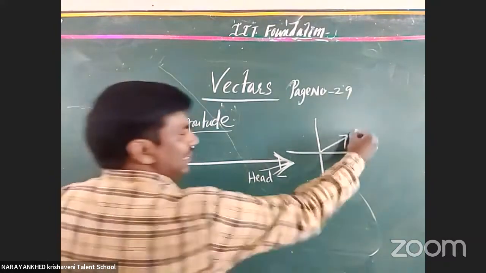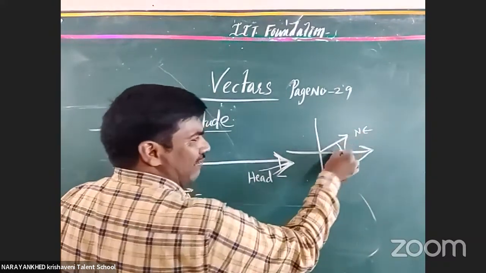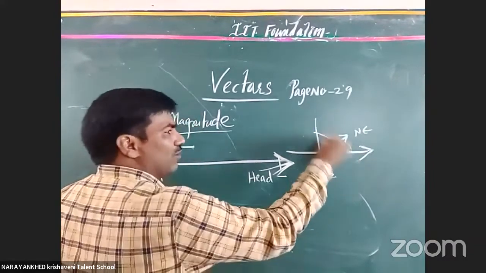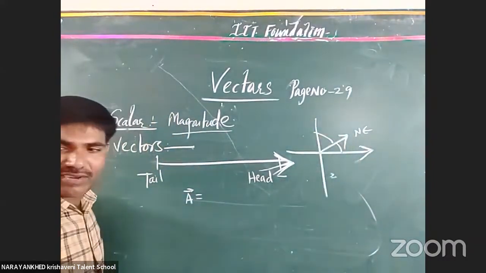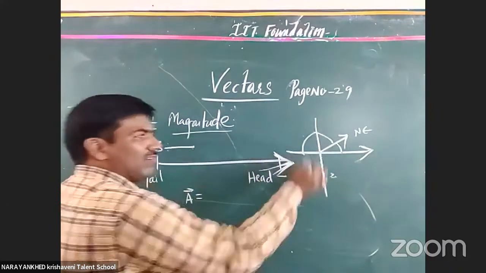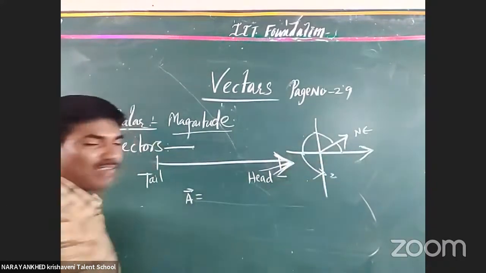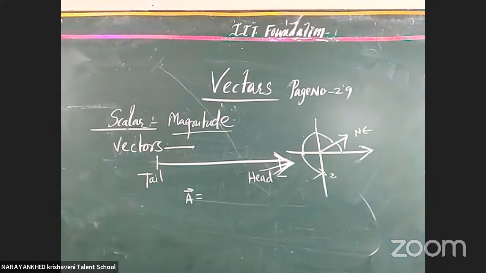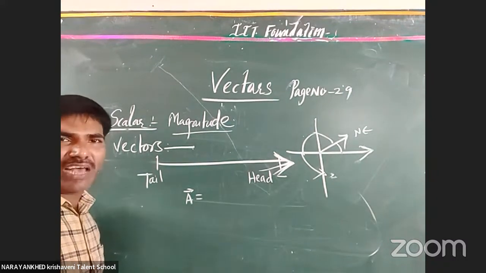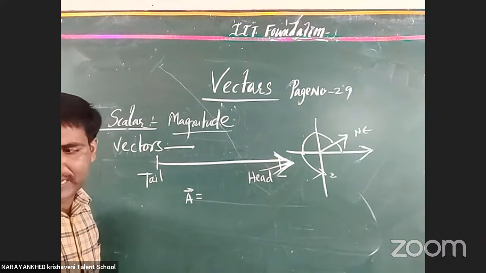Okay, now it is in the northeast direction. How much angle is made with the east direction? How much angle is made with the north direction? How much angle is made with the west? How much angle is made with the south also? In this case that much we are not taking, but at last, for a particular direction we are taking.